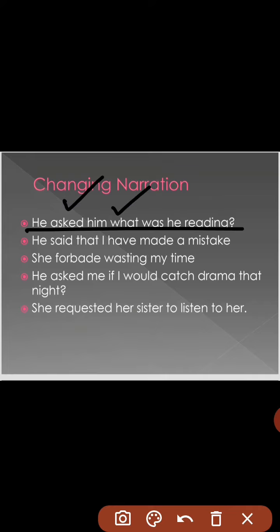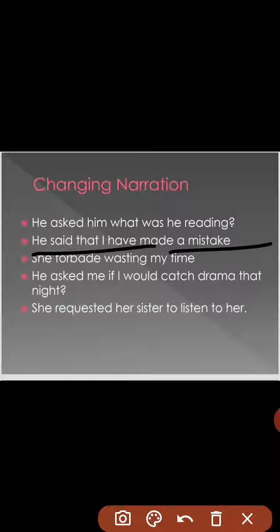What will remain the same, and you will be changed into he. So this is how we have changed the narration. He said, "You have made a mistake." Now here, he said that I have made a mistake. Now you has changed into I, and the rest of the sentence remains the same.